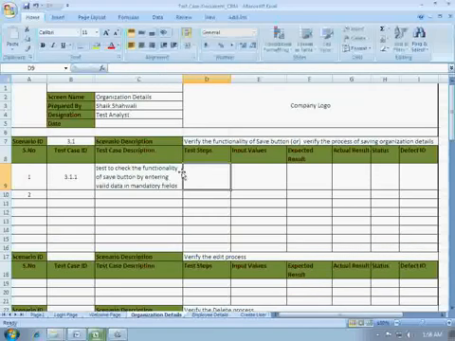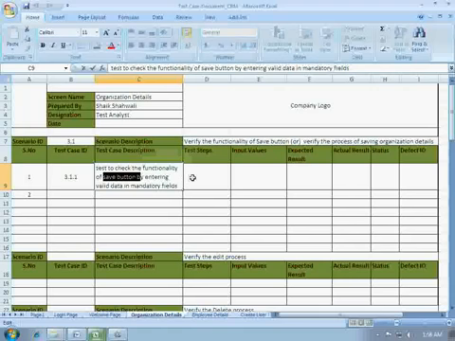That is, we are testing the functionality of save button by entering data in mandatory fields. Test to check the functionality of save button by entering valid data in mandatory fields. You can also write this test case as test to check the saving process by entering data in mandatory fields. Saving process or the save button is one and the same.